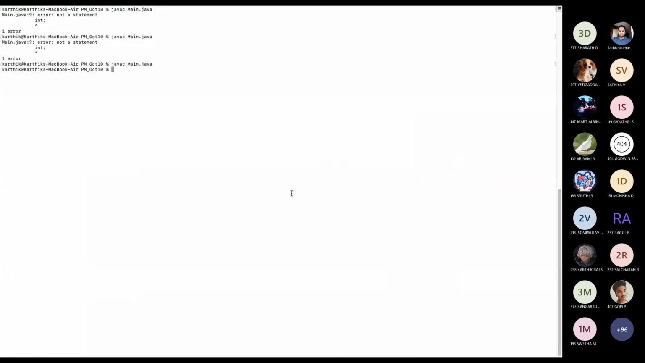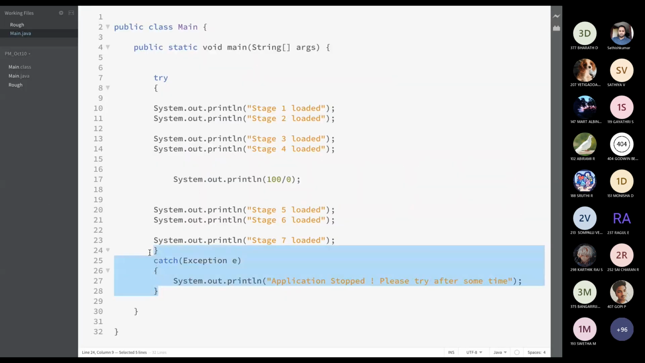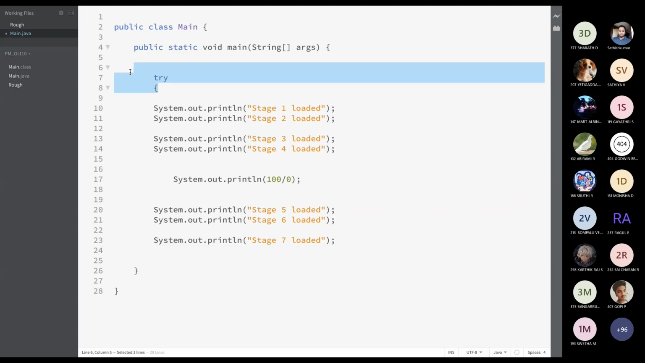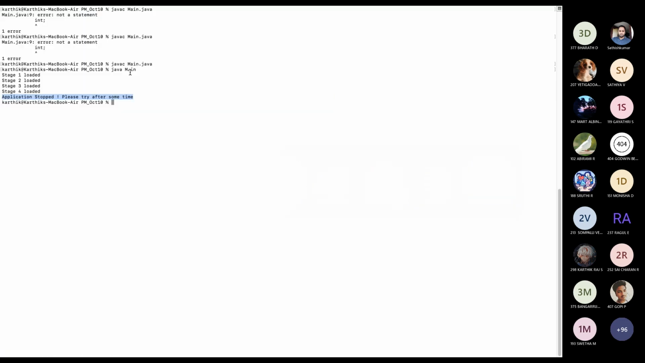Now it will show application stopped, because we have handled the exception here, right? I will remove the block so that we can see the error. Again, I will compile the program. We didn't get any error, which means our file passed the compiler check. Now we are running on the JVM.